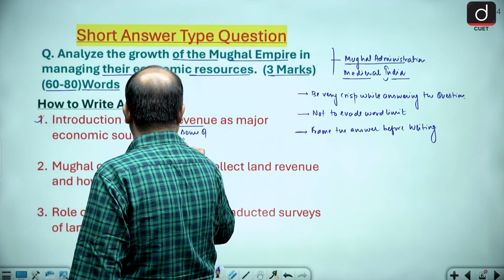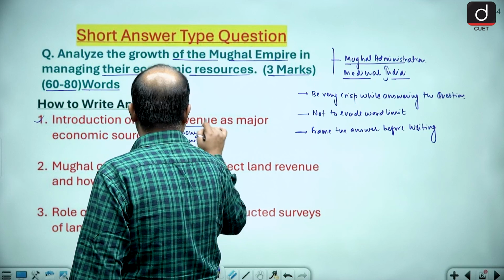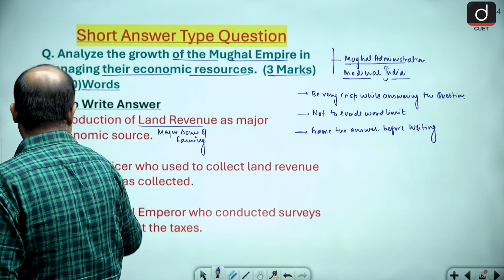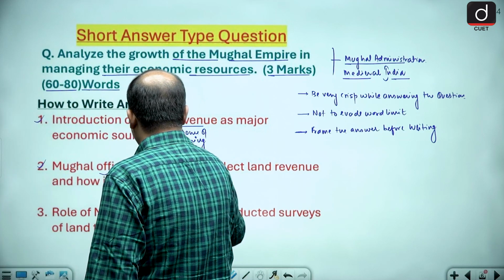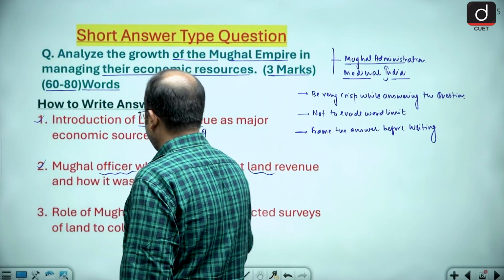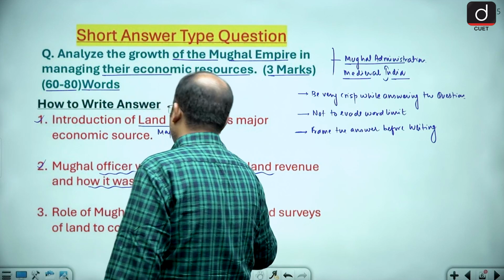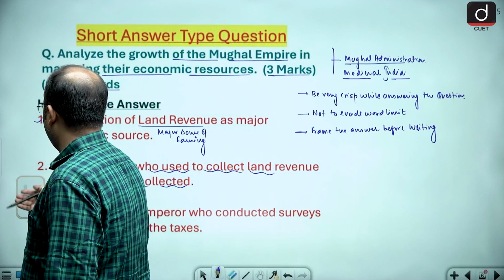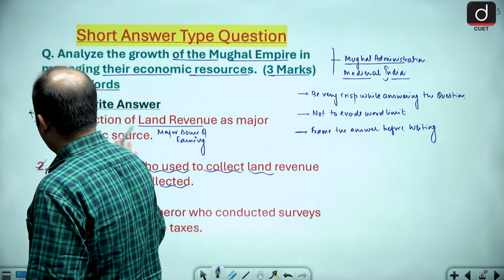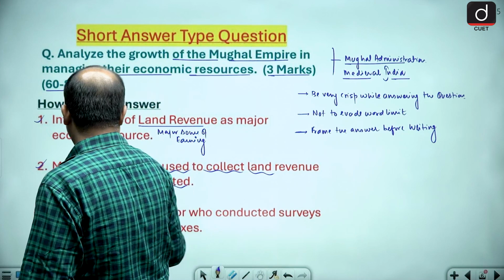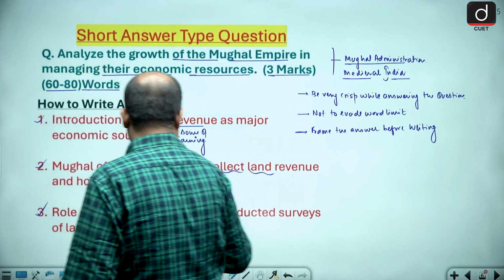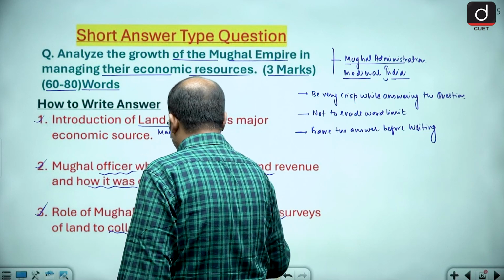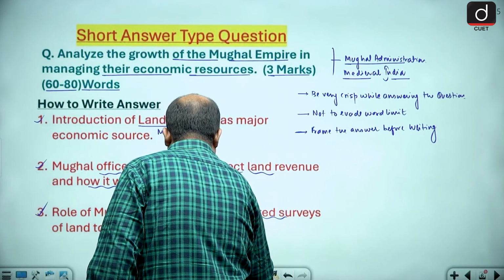As a major economic source. Then we have to write about the Mughal officer who used to collect the land revenue and how it was collected. So the Mughal officers who used to take care of collection of the land revenue because it was the major source, and how it was collected. Now, role of the Mughal emperors who conducted the survey of the land to collect the tax, and in this we can also write the